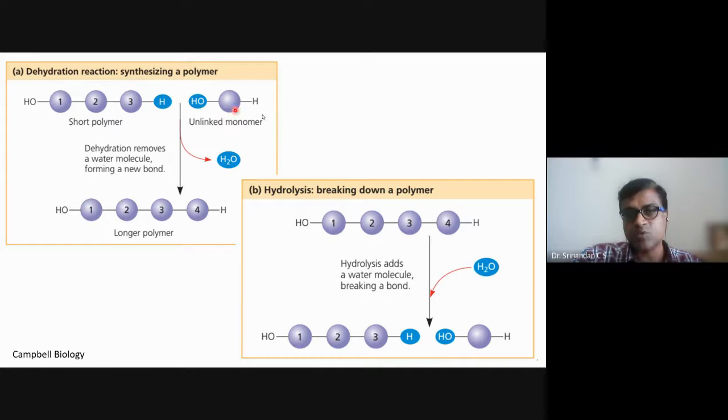And over here, when the bond is formed, it could be, for example, the glycosidic bonds while making the polysaccharide molecule, or the phosphodiester bonds while making the DNA molecule, or for example, the peptide bonds while making the polymer of the proteins with unit amino acids. Okay. So essentially, a cell is either making up, the dehydration reaction, or breaking up, that is the hydrolysis reaction.